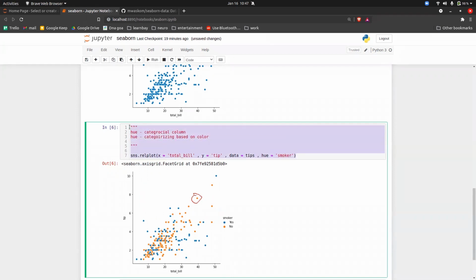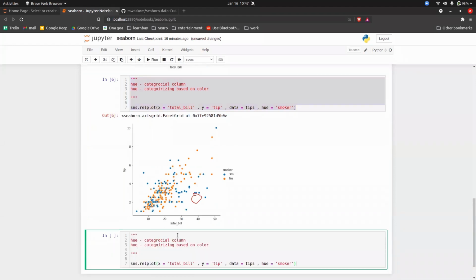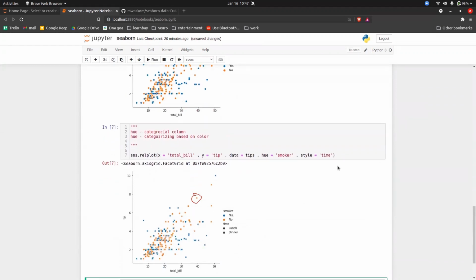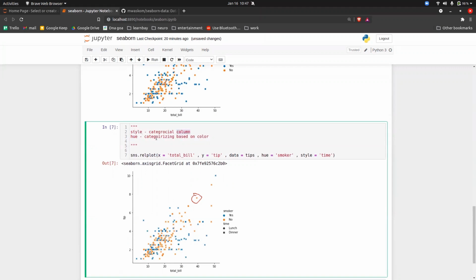Now this is not where Seaborn stops, guys. There is one more parameter that you can play with, and that is, let's say, style. You can put one more column here, time. So style is also a categorical column and categorizes based on different styles. As you can see here, for lunch we have a circle, and for dinner we have a cross. So this is what we call style.